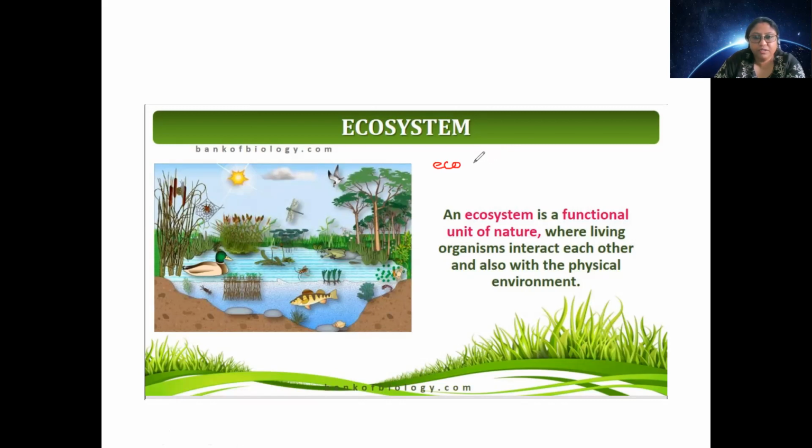The Greek meaning of eco is environment, and the next word that is very important is system. Here system means to say that it is interacting, interdependent, concept.